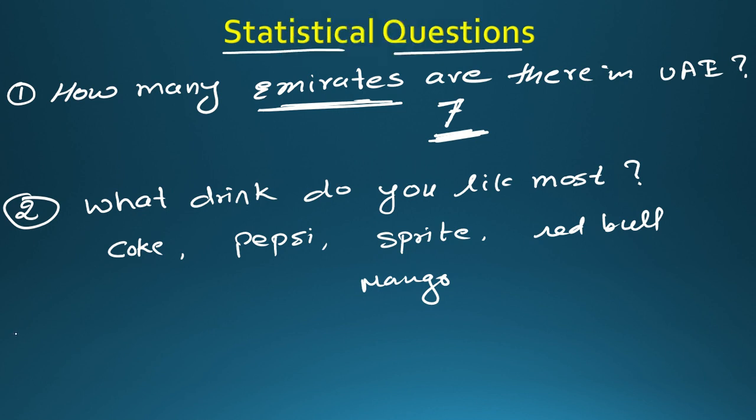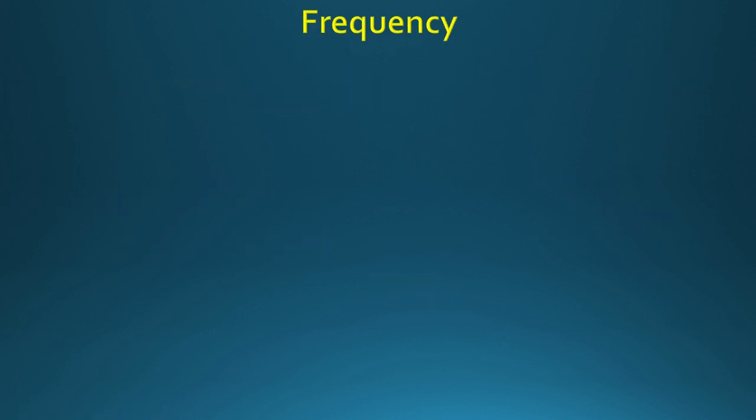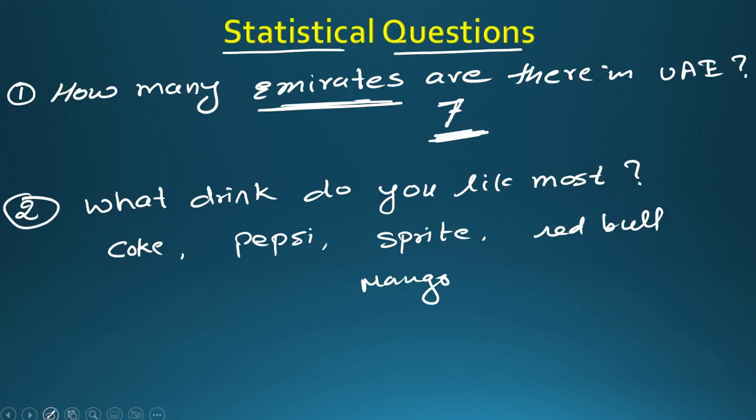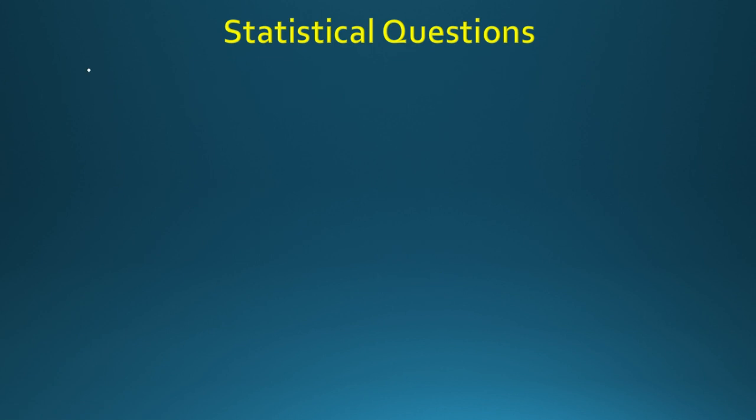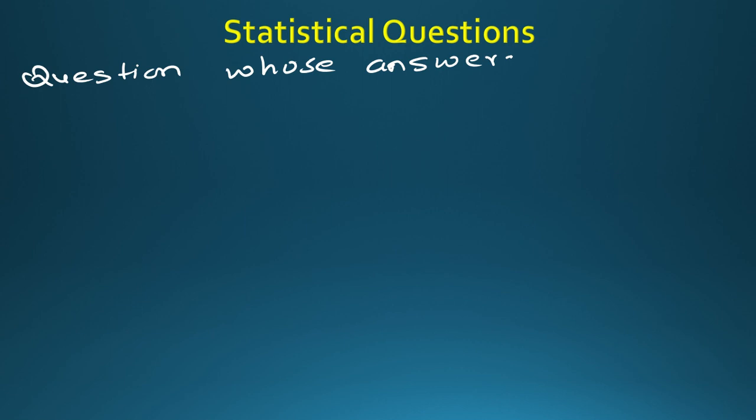So what is the meaning of a statistical question here? A statistical question means a question whose answer will be more than one, a question whose answers may vary. Okay, so you will have a variety of answers. That is called a statistical question.